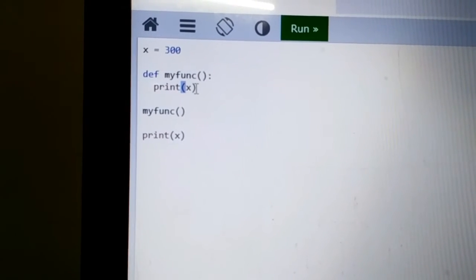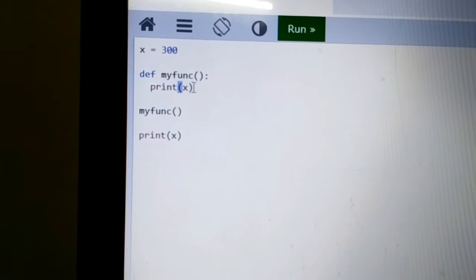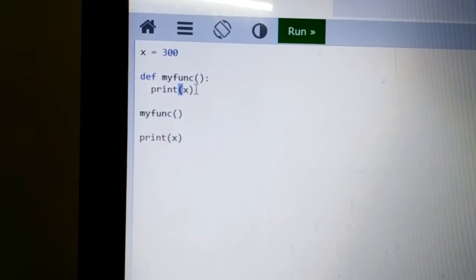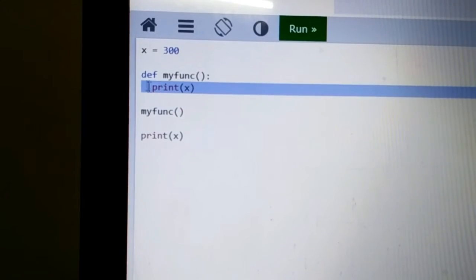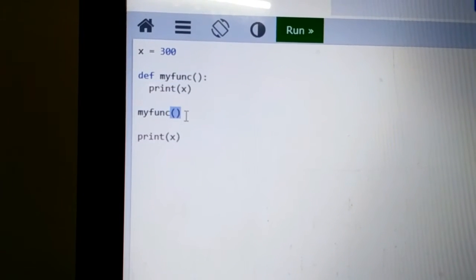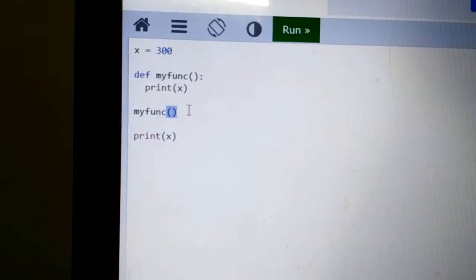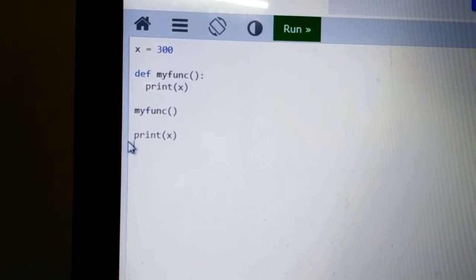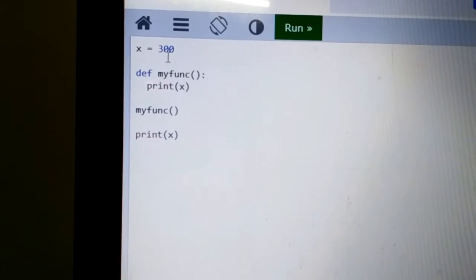Why does it act like that? No local variable x is there. That's why it acts as the global variable x is equal to 300. It refers to x is equal to 300. Then it prints the value of the global variable x, that is 300. Then after completion of the my function call statement, it goes to the print of x statement, that is the last statement. Then it displays x is equal to 300 one more time.